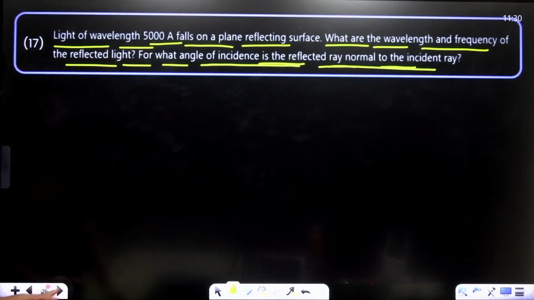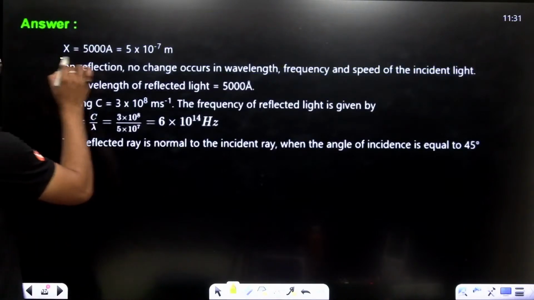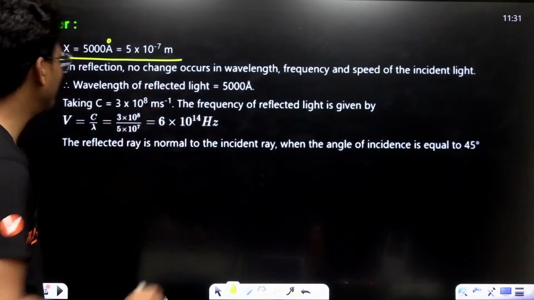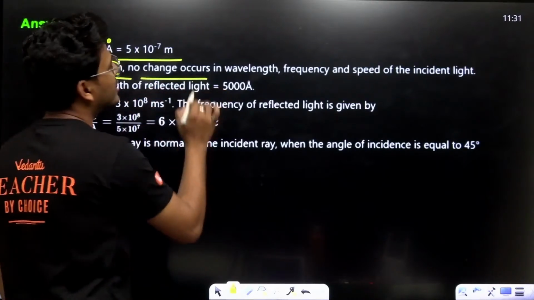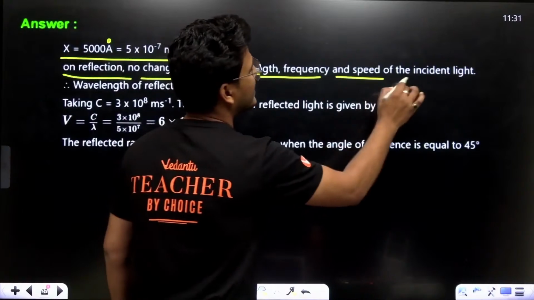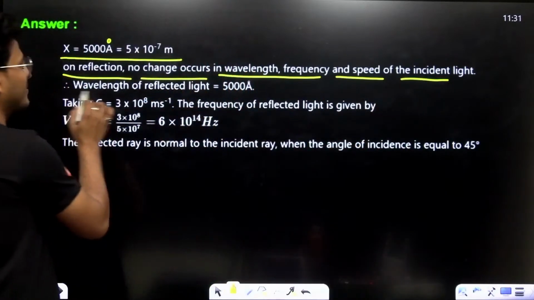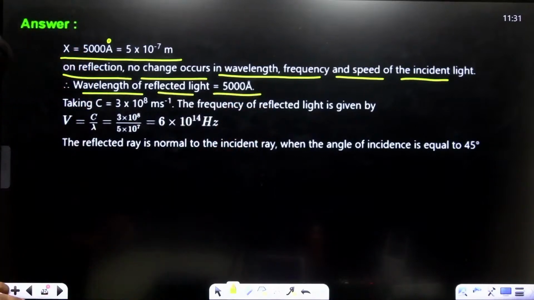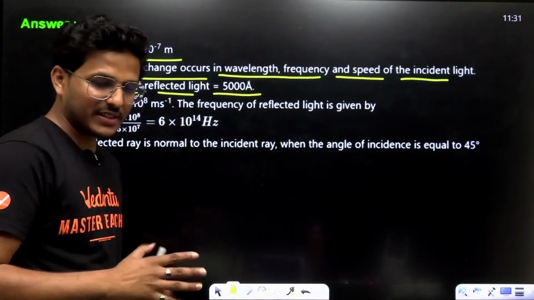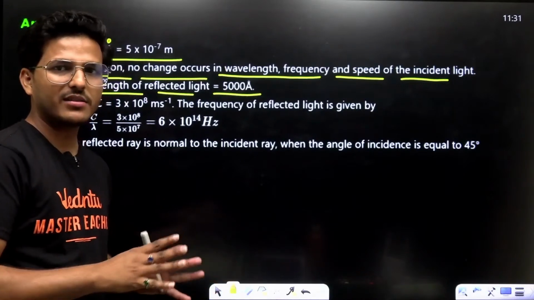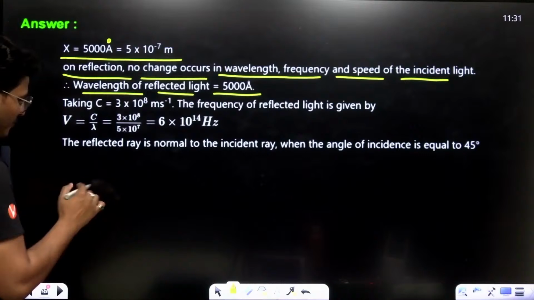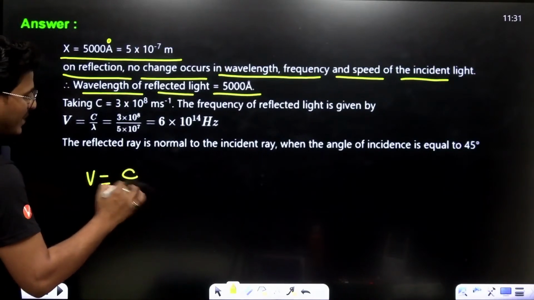Okay, we have to calculate frequency. Lambda equals 5000 angstrom, that means 5 into 10 to the power minus 7 meter. On reflecting, no change occurs in wavelength, frequency and speed of the incident light. The wavelength of reflected light is 5000 angstrom only. In reflection, there is no change in wavelength or speed, right? Only a change in direction.